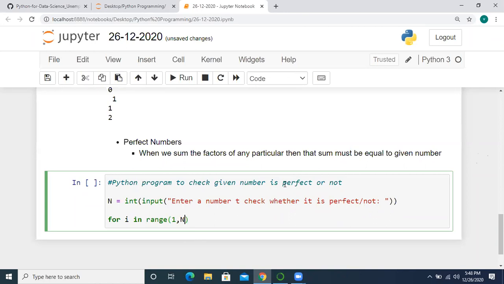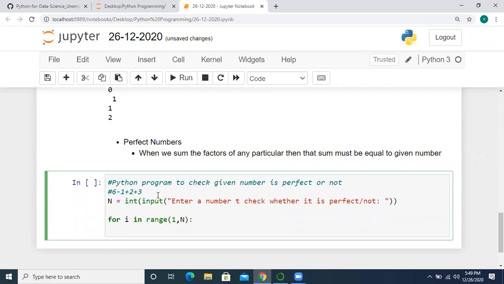Suppose let us say 6 is a perfect number. The factors of 6 are 1, 2, and 3 only. So we shouldn't include 6 in the sum. Okay, so that's why I'm giving n here.